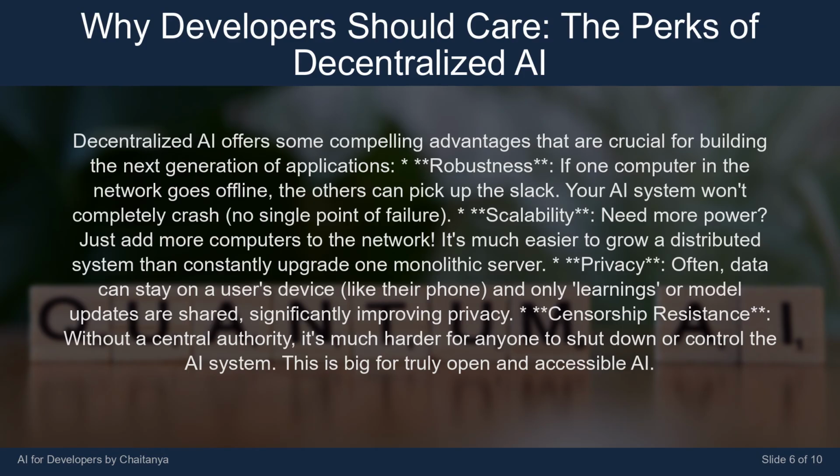It's much easier to grow a distributed system than constantly upgrade one monolithic server. Privacy. Often, data can stay on a user's device, like their phone, and only learnings or model updates are shared, significantly improving privacy. Censorship resistance. Without a central authority, it's much harder for anyone to shut down or control the AI system. This is big for truly open and accessible AI.